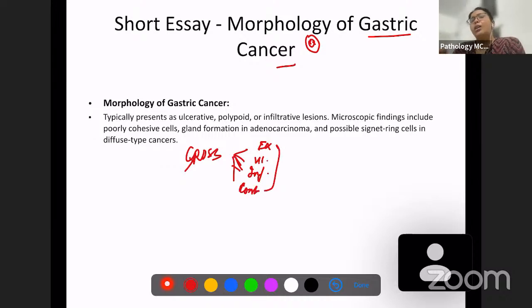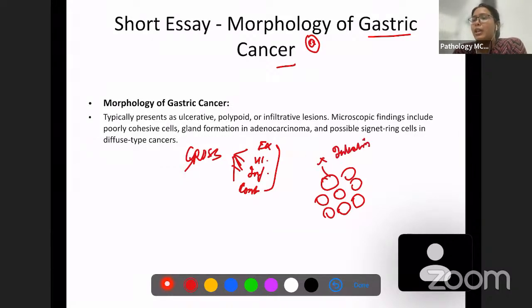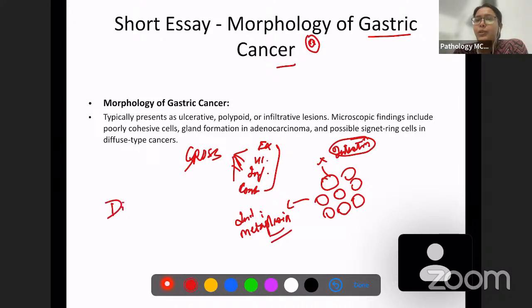Okay. So microscopically, we know there is gland formation and abnormal gland formation infiltrating into the stomach stroma. So this is our intestinal type. And the precursor of intestinal type is intestinal metaplasia. This also we have discussed. Okay. And then there's another, diffuse type. What should you mention in diffuse type? We know that in diffuse type, singly scattered tumor cells are going to be there.